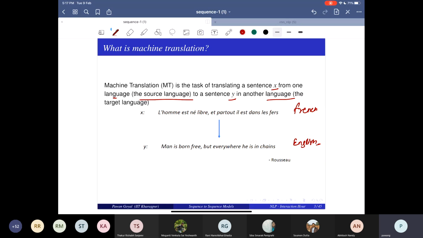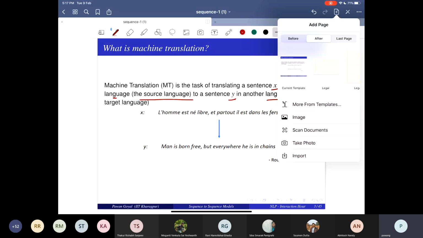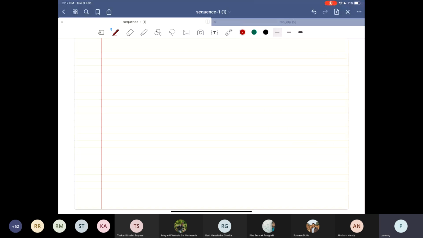So now the question is, how do I take whatever RNN I have learned and use it for this translation task? Before I show you the slides, let's try on paper.